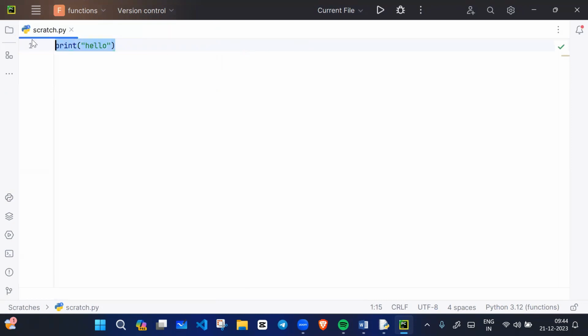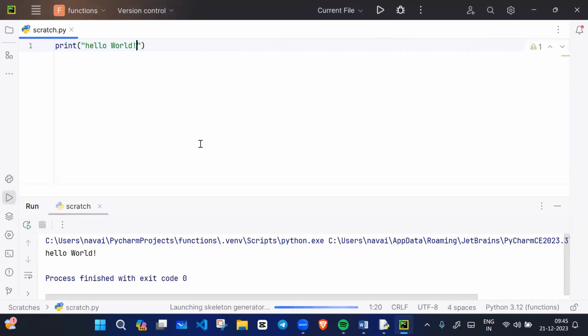If you don't know how to install PyCharm, or you're getting an error, you can watch any video on YouTube on how to download PyCharm, then continue from here. For example, if I write here print hello world, what will happen? Here is the run button. When you run, hello world will print. This is what run does.